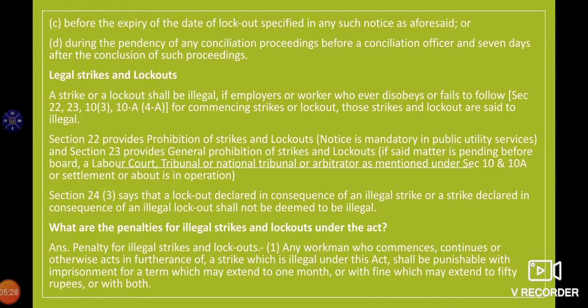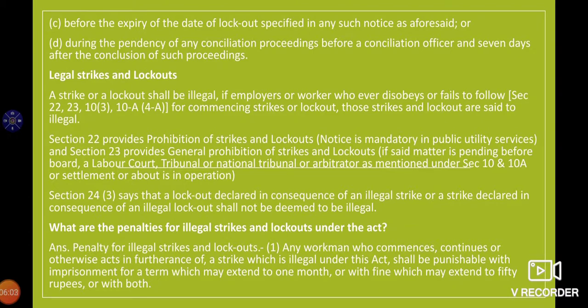These are the provisions on the basis of which a strike or lockout may be termed legal or illegal. Section 24 clause 3 says that a lockout declared in consequence of an illegal strike, or a strike declared in consequence of an illegal lockout, shall not be deemed to be illegal. So if there is an illegal strike going on, and on the basis of that there is a lockout, that shall not be deemed illegal.